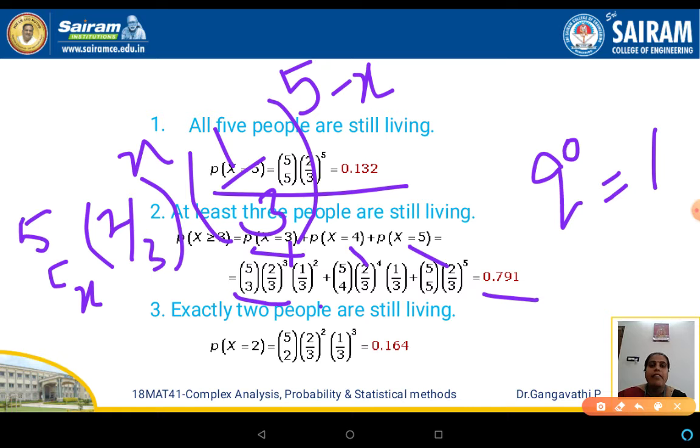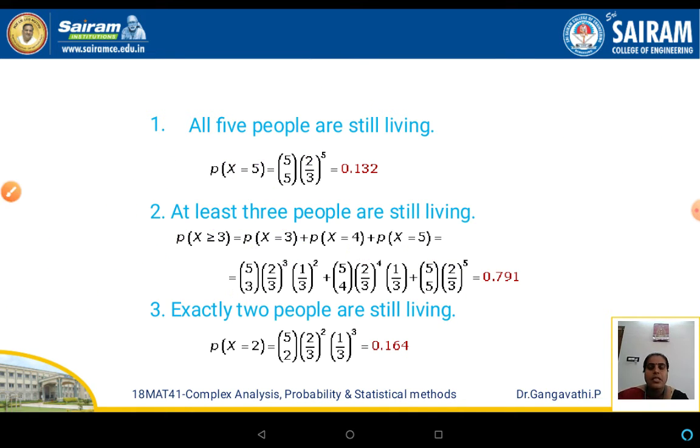So let us look at the third equation, which asks us to find the probability of exactly 2 people still alive. Exactly 2 means x is equal to 2. P of x equal to 2, and then with the same expansion which we have discussed here, replace x with 2 and rewrite your expression. We get 5C2, which can be written as 5 2 in an open bracket like this, and 2 by 3 to the power of 2, and 1 by 3 to the power of 3. On simplifying this, we get 0.164. So this is the probability of the 3 sub-questions which we were asked to find, and this is how the binomial distribution can be used in evaluating different sets of data in the required form.